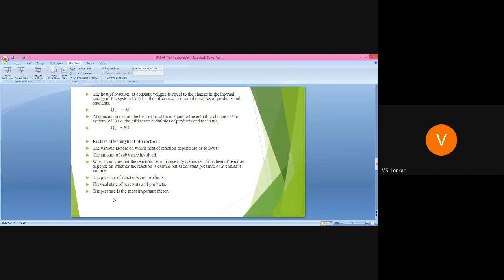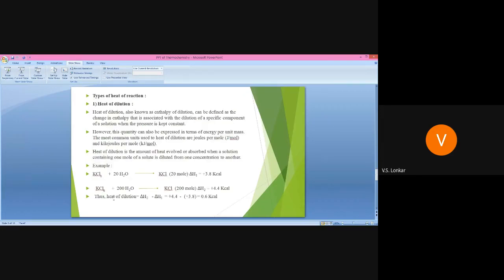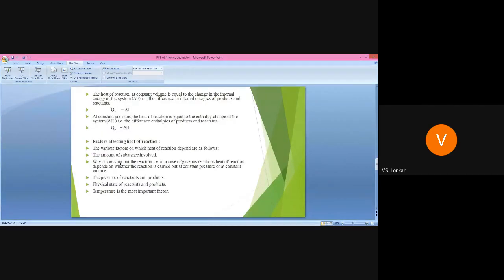The next one is the temperature. Temperature is the most important factor, because you have the point, effect of temperature on heat of reaction at constant pressure, and that will be studied. The effect of temperature on heat of reaction is studied with the help of Kirchhoff's equation. This is a simple short point, the factors affecting heat of reaction. You just remember these factors.